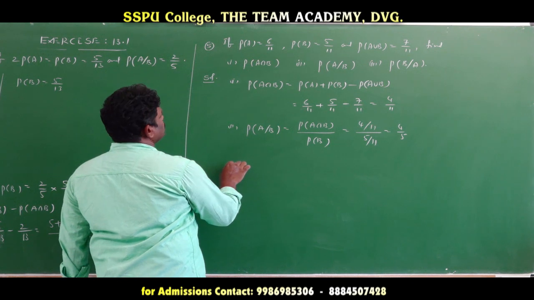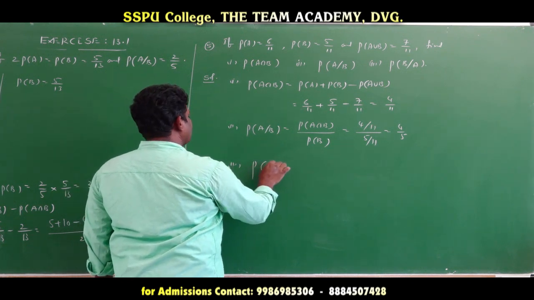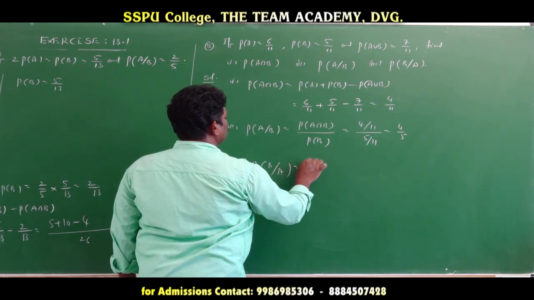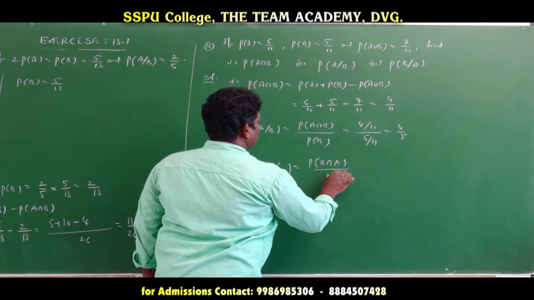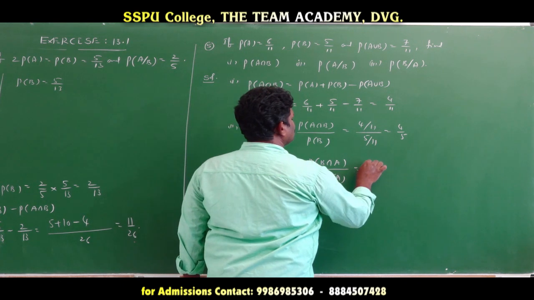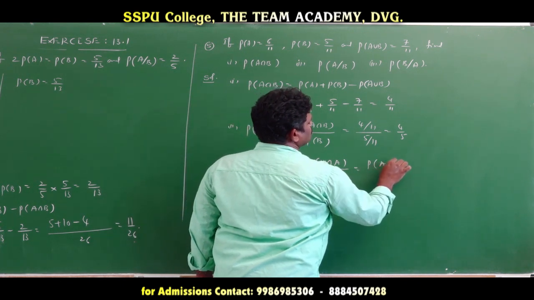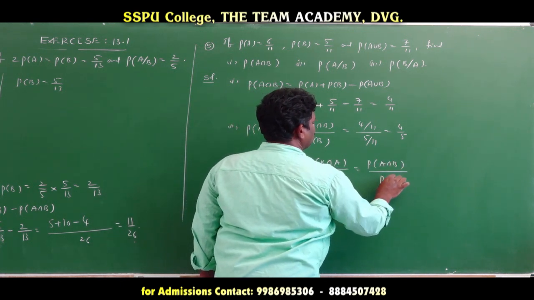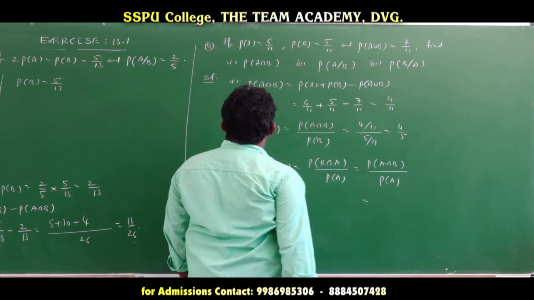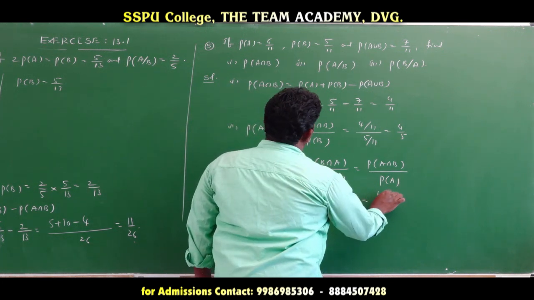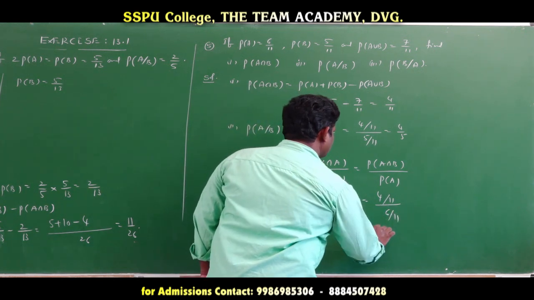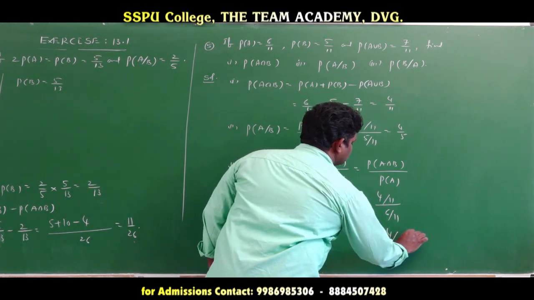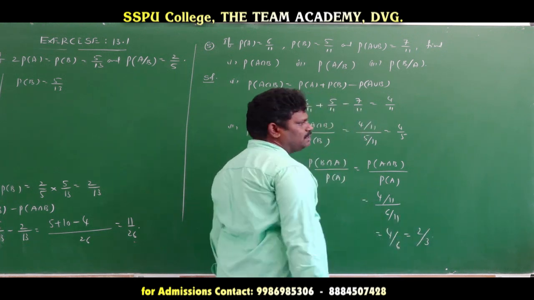Next, the third case: probability of B given A is equal to probability of B intersection A divided by probability of A. That is 4 by 11 divided by probability of A, 6 by 11, which is equal to 4 by 6, that is 2 by 3.